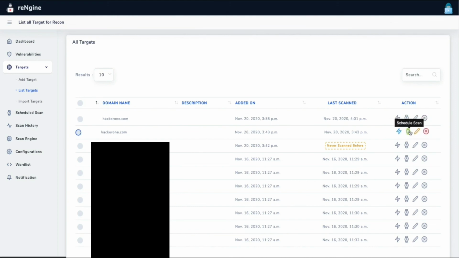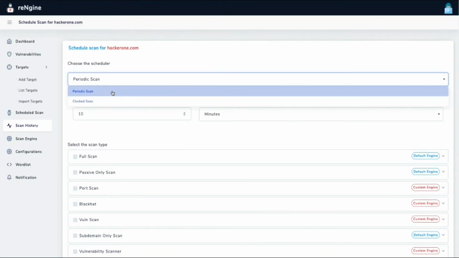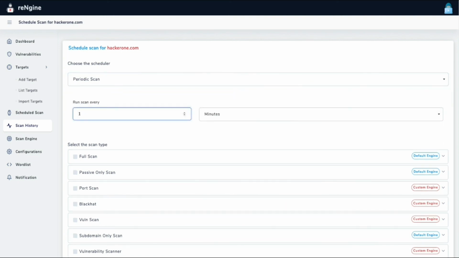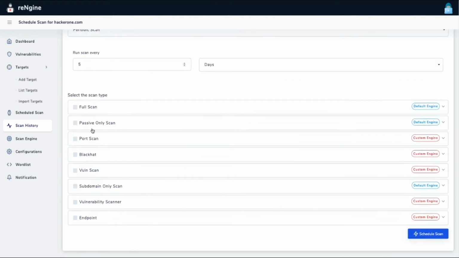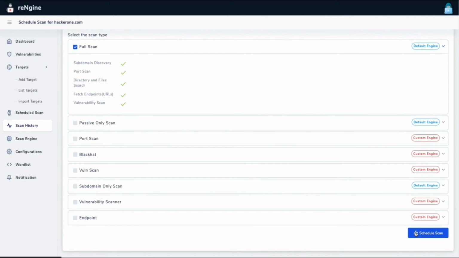So you can find the schedule scan here. You can choose what kind of scheduler that you want to have, periodic scan or clocked scan. So I would love to have a periodic scan that runs every 5 days. You can go here, you can choose 5 days, and what kind of scan do you want to perform. That's a full scan. You can keep it here in the schedule scan.